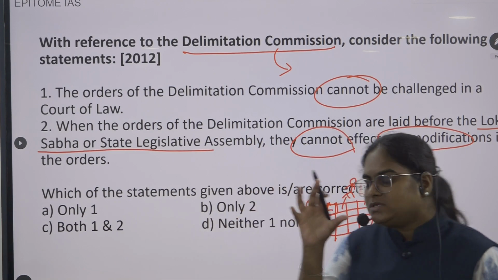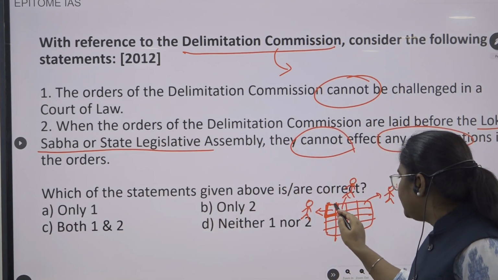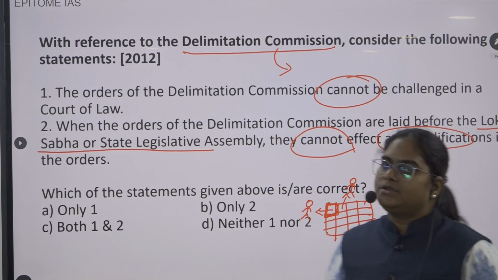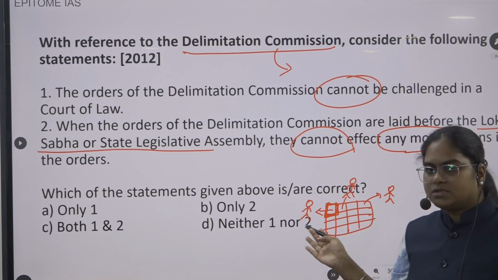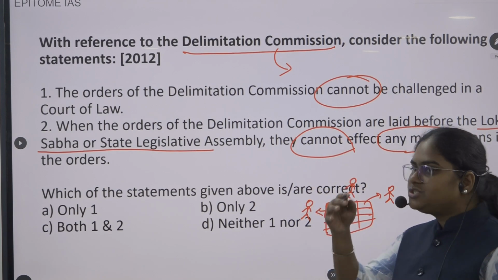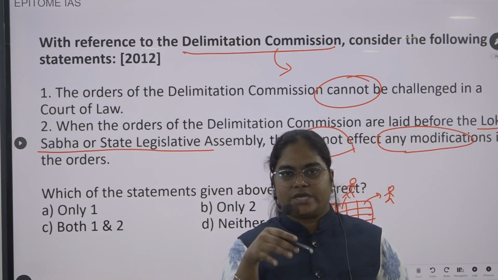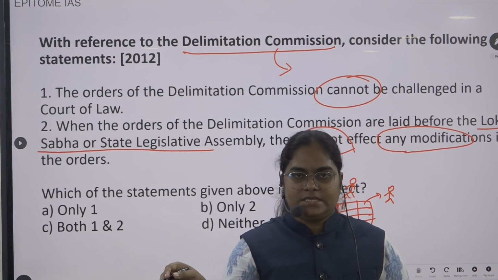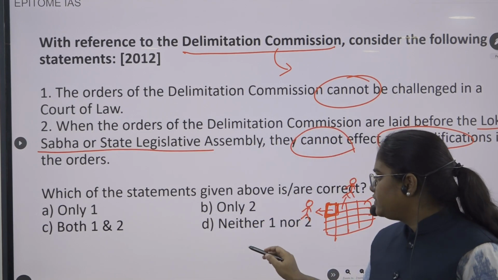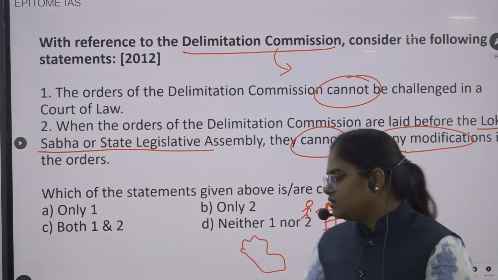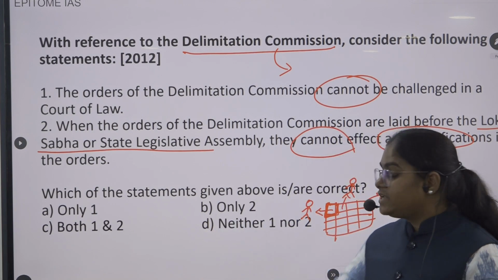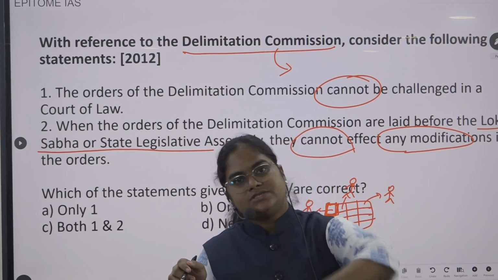Now, who is going to demarcate the area of these constituencies? Let us say it is a rectangle or a square. We can measure it, put some straight lines and divide it easily. But in the case of India, it's very messy, very difficult, and it's a very large area.